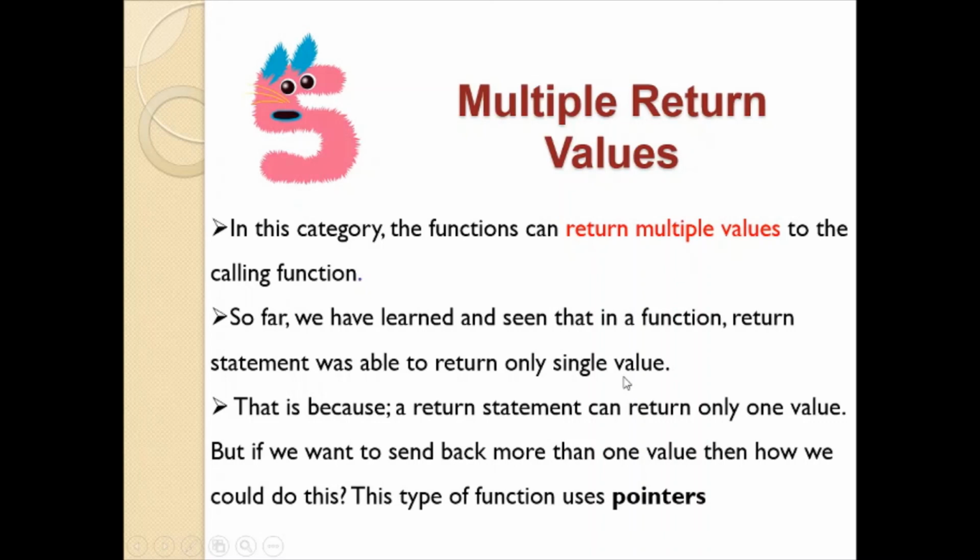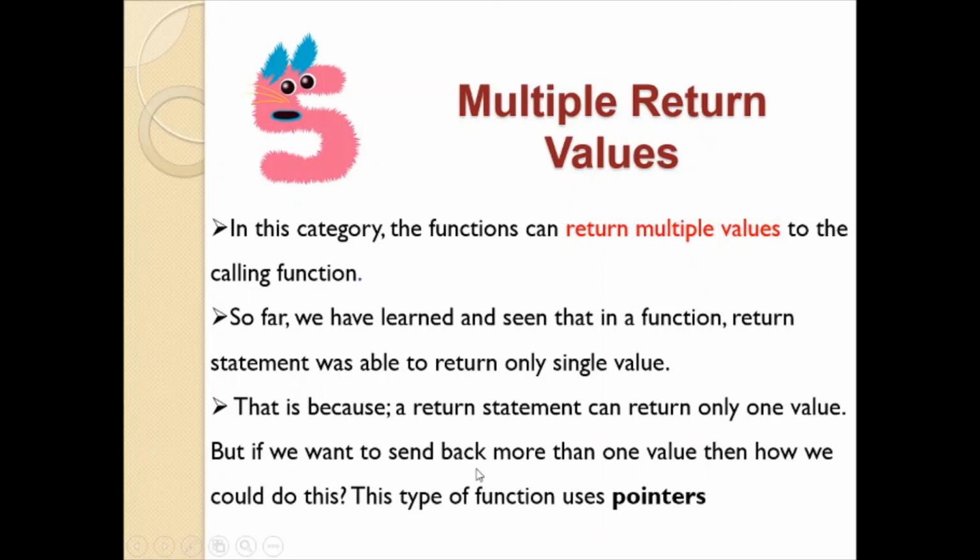In many examples, we have made use of the return statement. Along with the return statement, only a single value can be returned from called function to the calling function. That is because a return statement can return only one value.